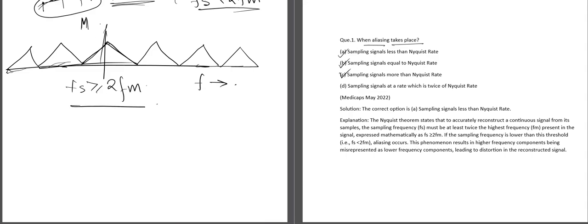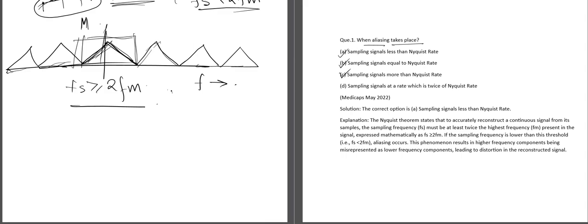During this time we can see these are all just copies of this particular spectrum. So we can easily reconstruct it by taking this particular instance.